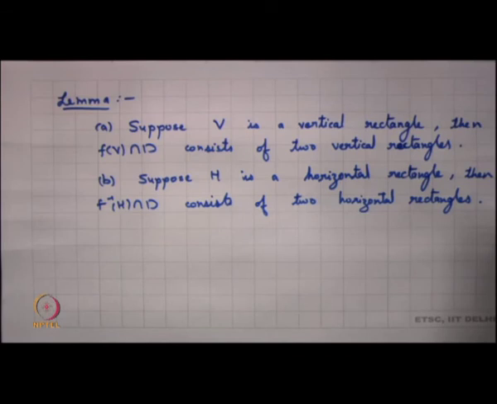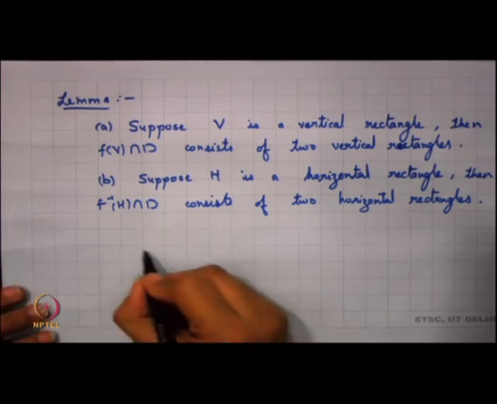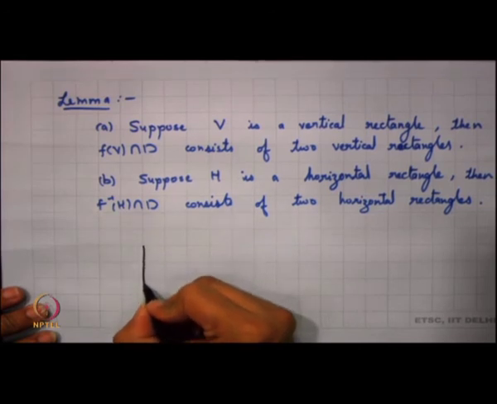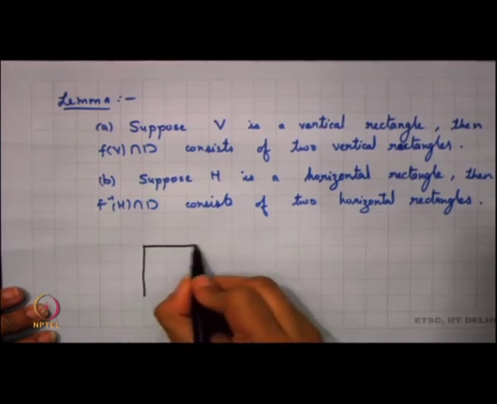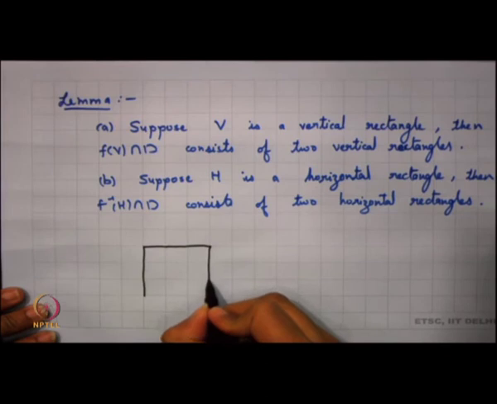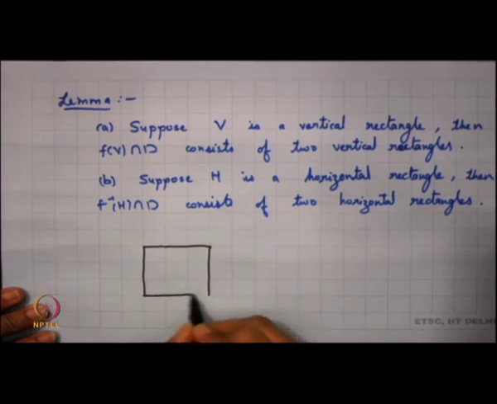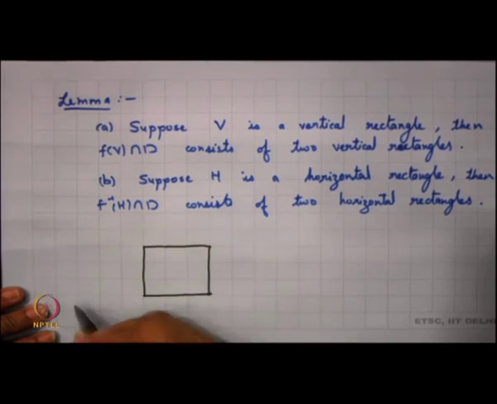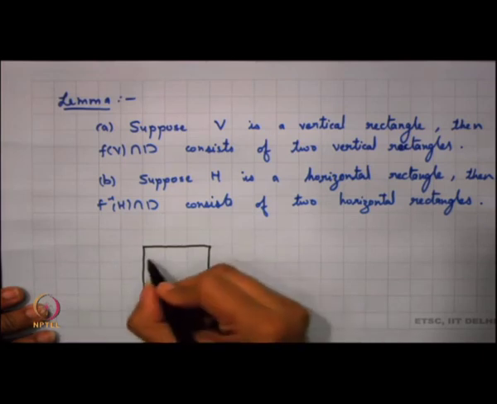Now, let us try to see this in the picture here. What I have here is my D, and in this particular D I am looking into a vertical rectangle.